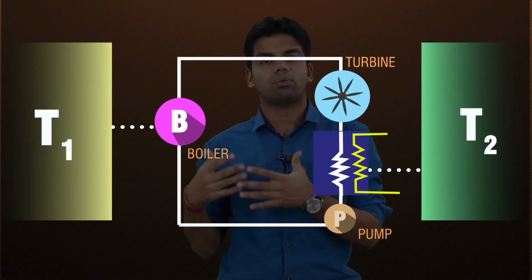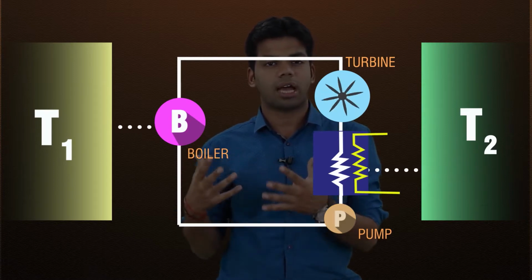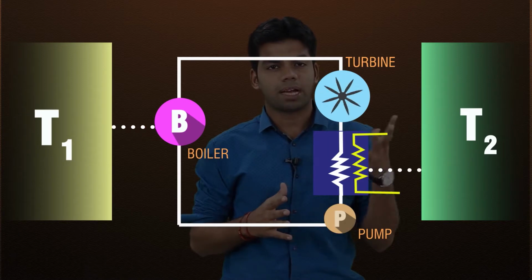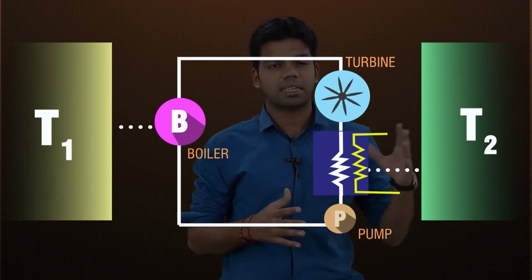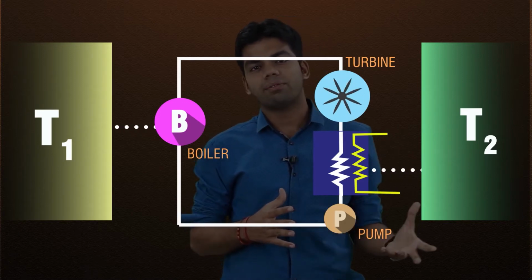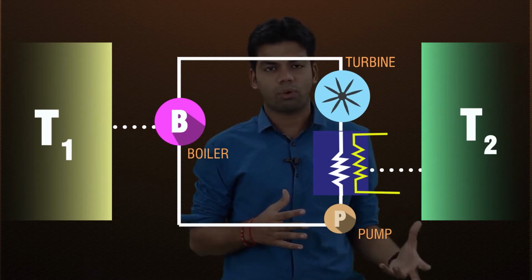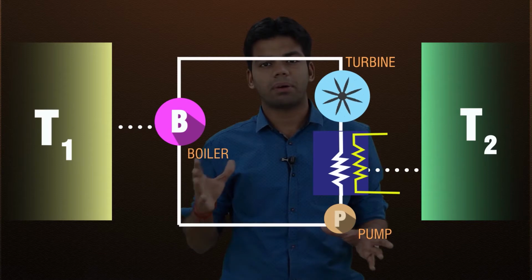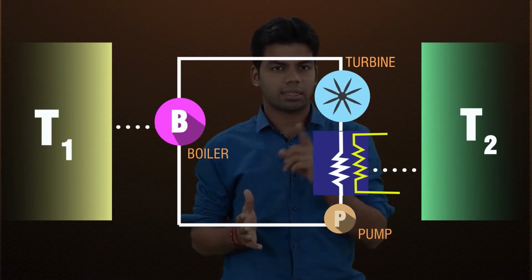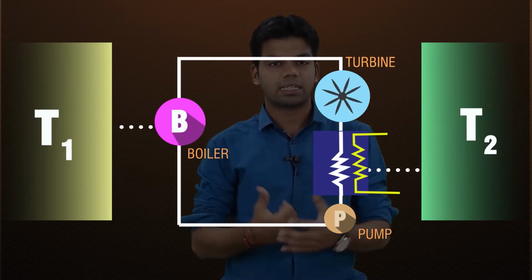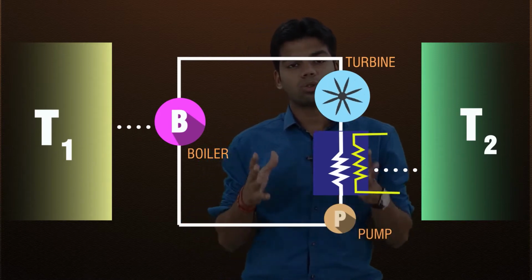In the boiler the water is vaporized and high temperature, high pressure vapor is produced. That vapor is passed through the turbine, and work is delivered from the turbine. The remaining vapor is passed through the condenser, where it is finally condensed to water, and that water is again pumped to the boiler. This is the whole cycle. This cycle continues and continuously produces work in the form of electricity, as we know. So this power plant is also a heat engine.